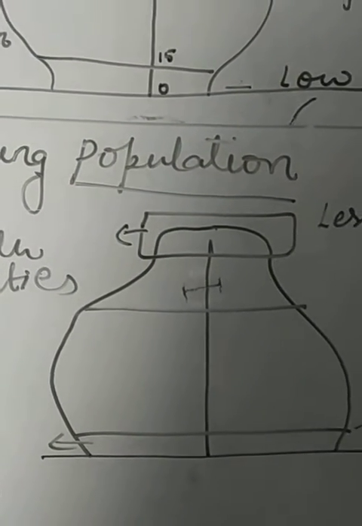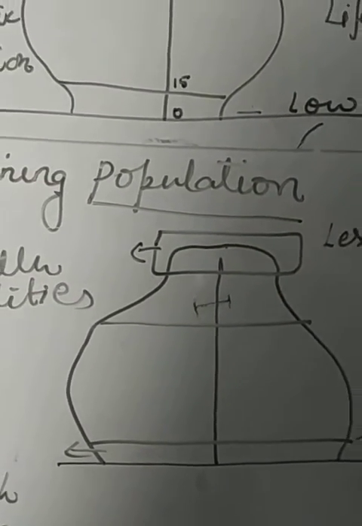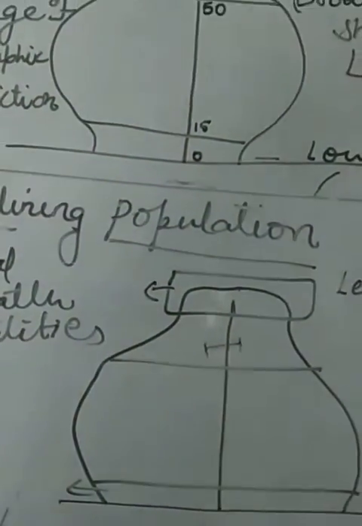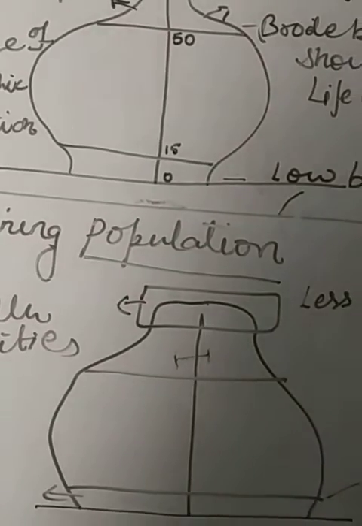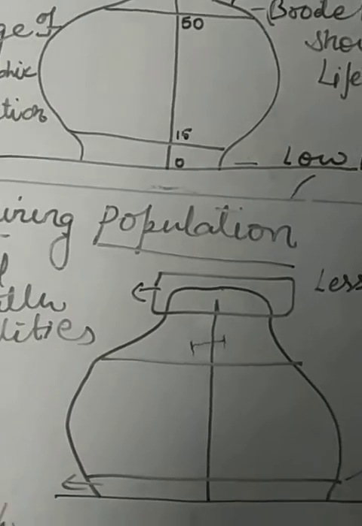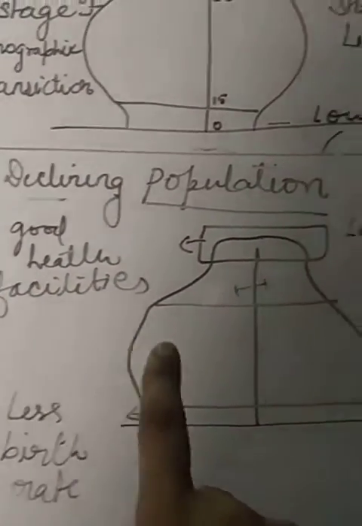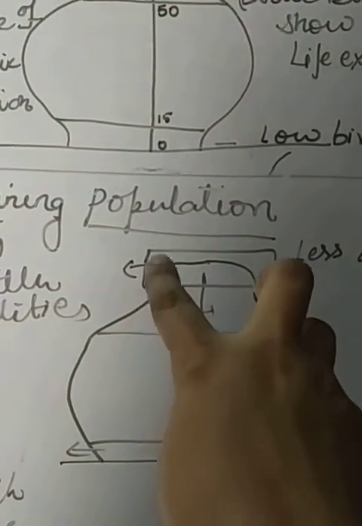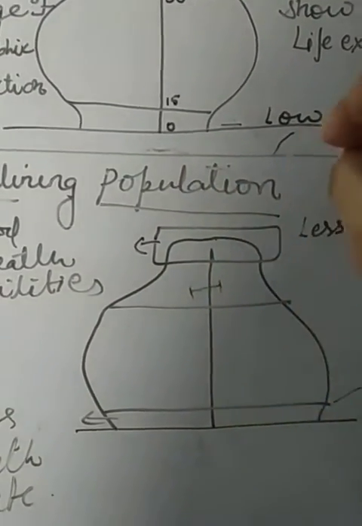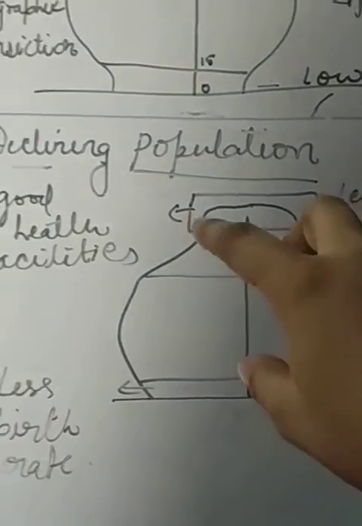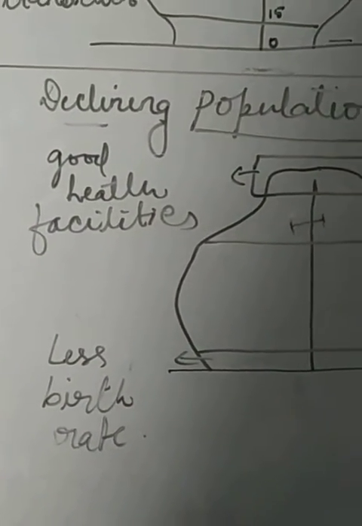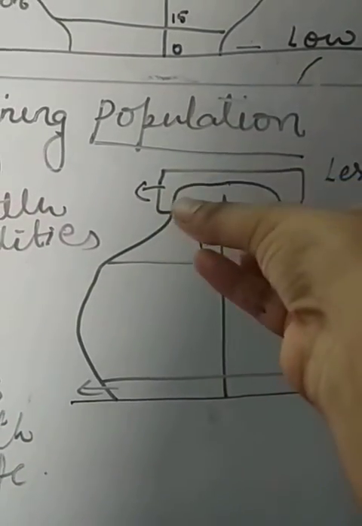This type of pyramid depicts a declining population. Okay, it is an indication of a developed country. For example, as I told you, in countries having this type of pyramid there is a zero or negative growth rate of population. So I have mentioned here the reason that the population of 60 years or above age group is having a better life expectancy. What is the reason behind that? Because there are good health facilities. That's why the population of this age group is good.